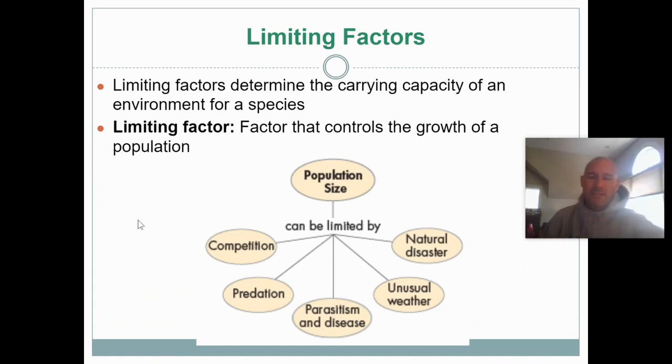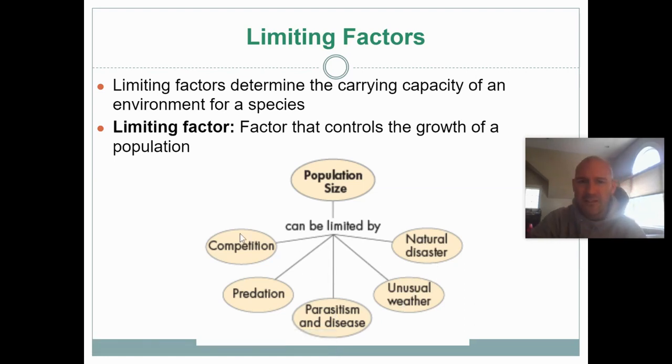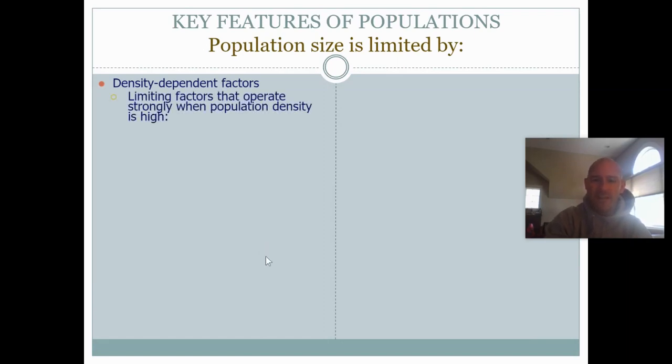Okay. The one last thing with this is to talk about factors that actually limit population growth. So what factors play a role with that K part, the carrying capacity of the equation? These are limiting factors. What can limit population? Well, we have competition, predation, parasitism, disease, weather patterns, natural disasters. All these are different factors that can limit population size. We really group them in two terms: density-dependent factors and density-independent factors.